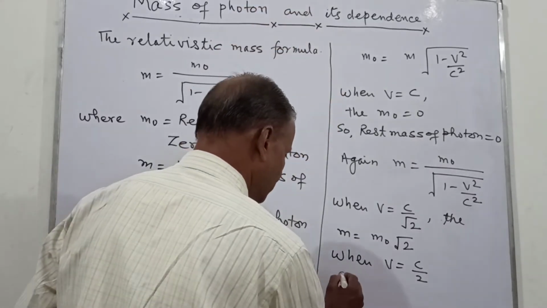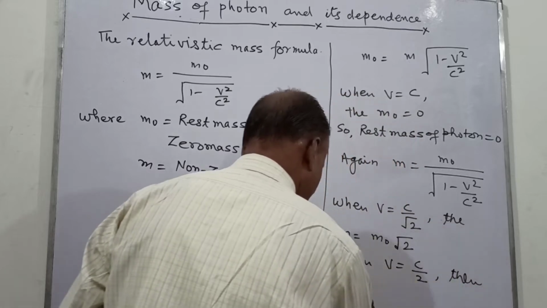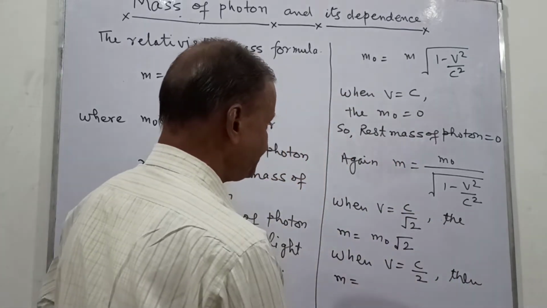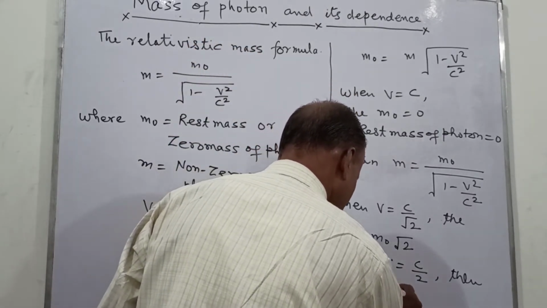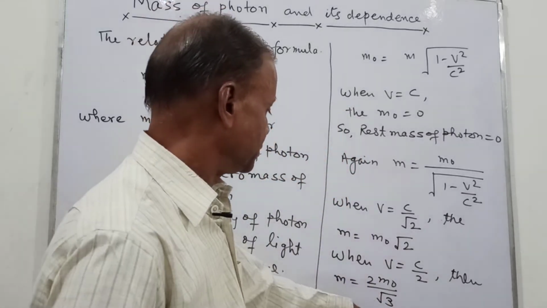So m equal to 2 m naught upon root 3. This is not so much value.